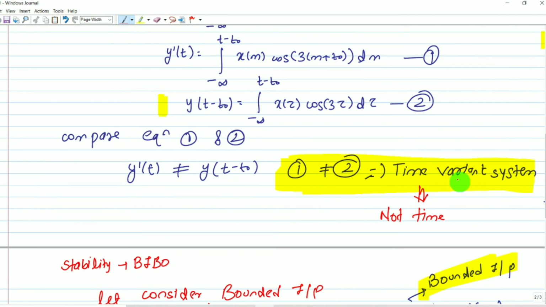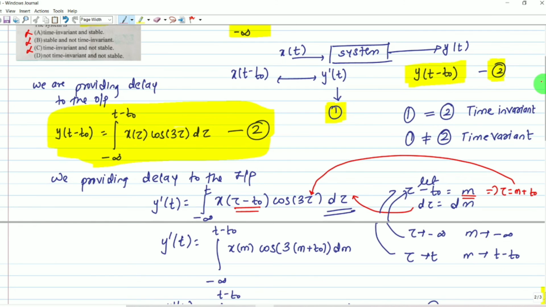Our system is time variant, not time invariant. Both are same. Our system is not time invariant and our system is not stable. Hence option D is correct.